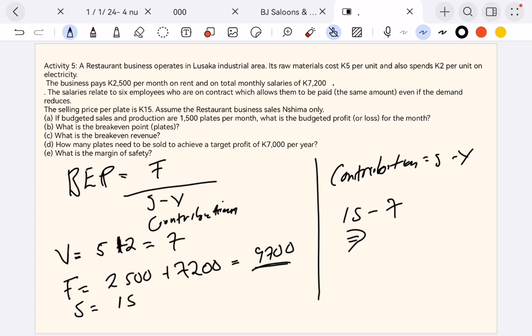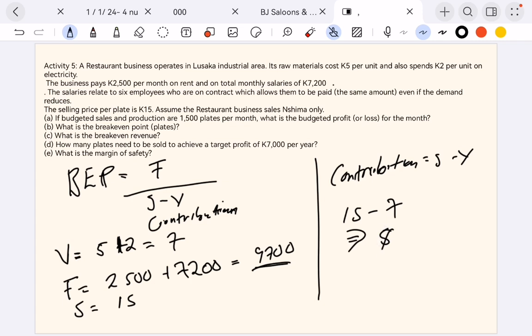Sorry, you said selling price minus? Variable cost, 15 minus 7. So that's 8. It's going to give us 8 there.